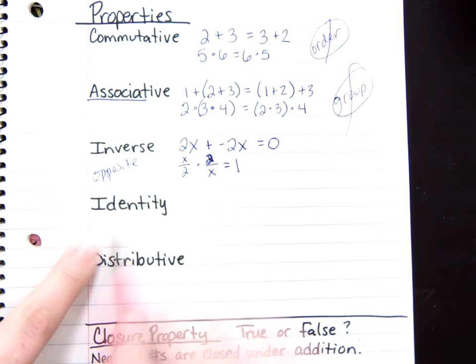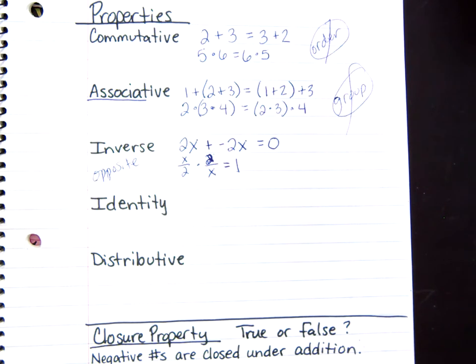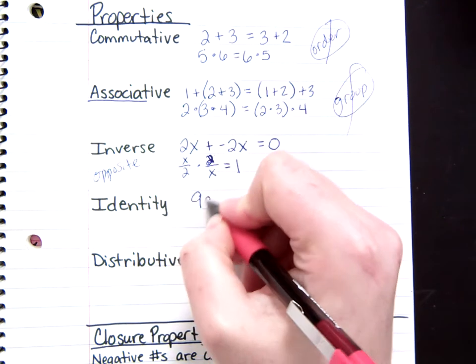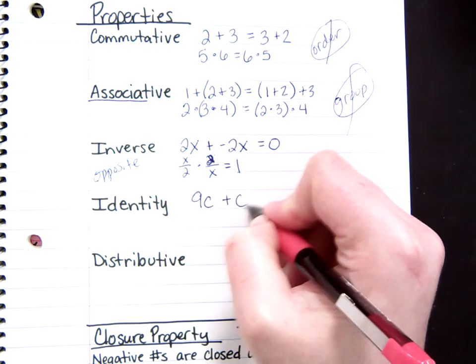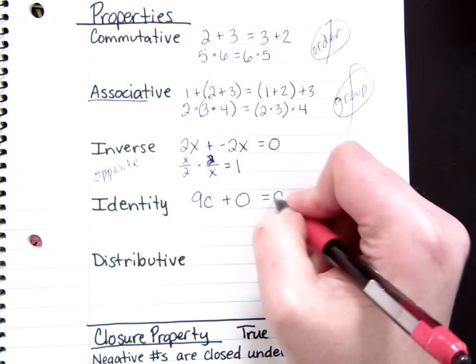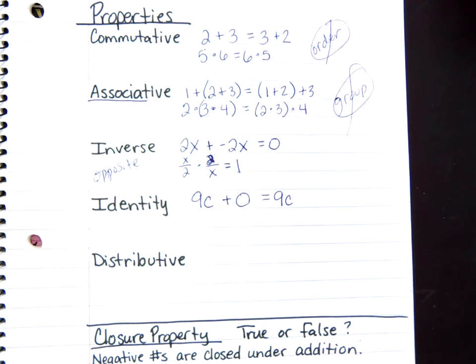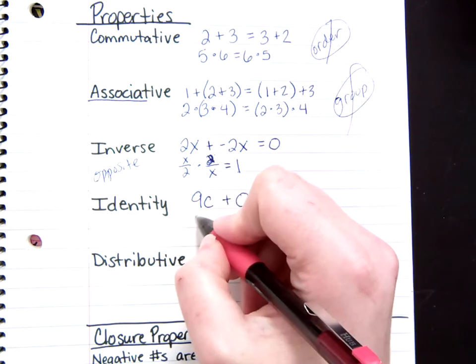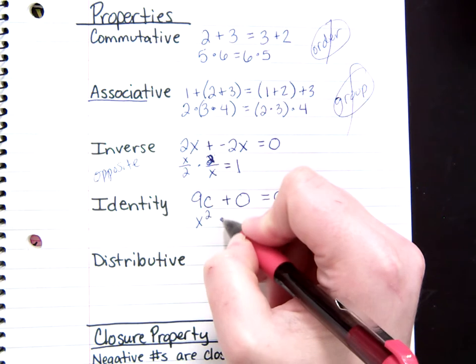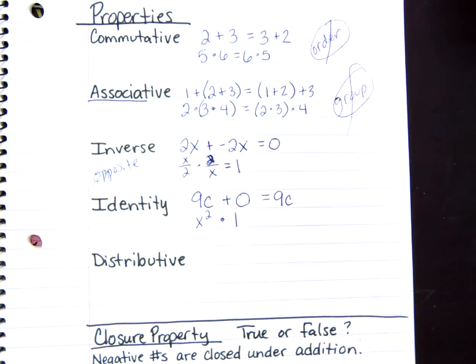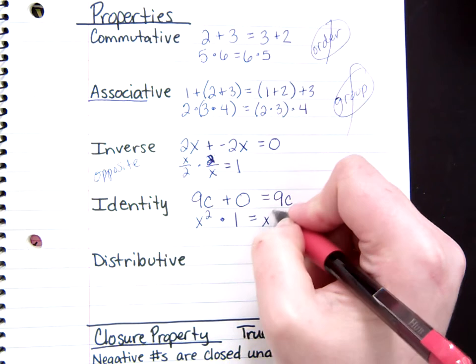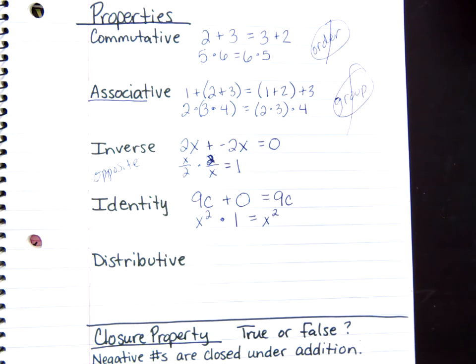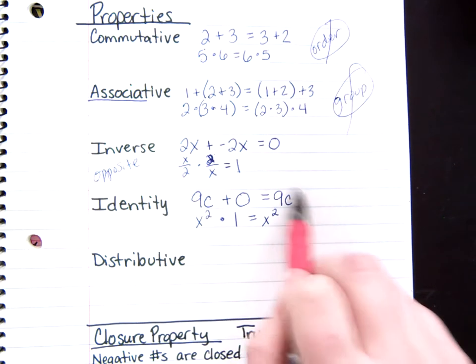Now, the identity property is when you do something to a number and get the same value of the same number. So, for instance, if I add 0 to a number, I'm not changing the number. Or if I take a number and multiply by 1, I'm still going to get that same number. So identity property is when you do something to a number and get the same number as an answer.